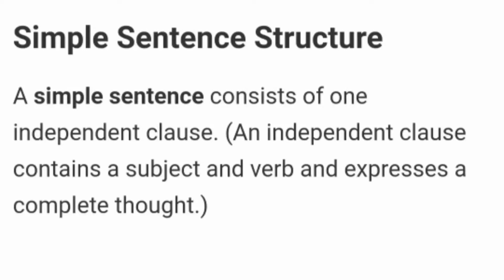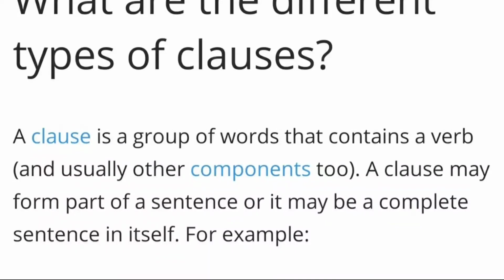A simple sentence consists of one independent clause. Now, what is a clause? An independent clause contains a subject and a verb and expresses a complete thought. And you know the meaning of complete thought? Complete thought means complete sense. By now, you came to know what is a sentence. Now, let me tell you about the clause. A clause is a group of words that contains a verb and usually other components.